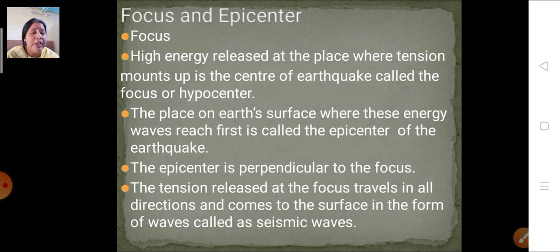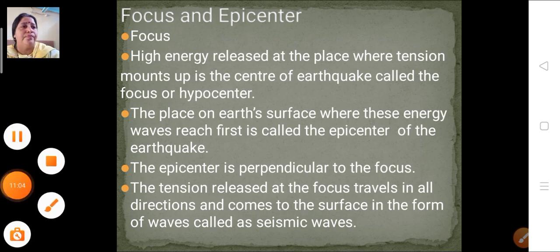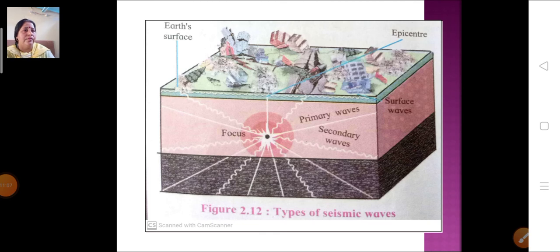Okay, children. So here we are going to revise the seismic waves now. Do you all remember, children, which are the types of seismic waves? Primary waves, secondary waves and surface waves. Here you can see the focus.